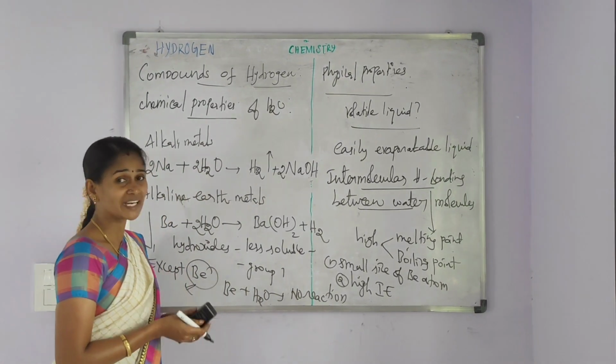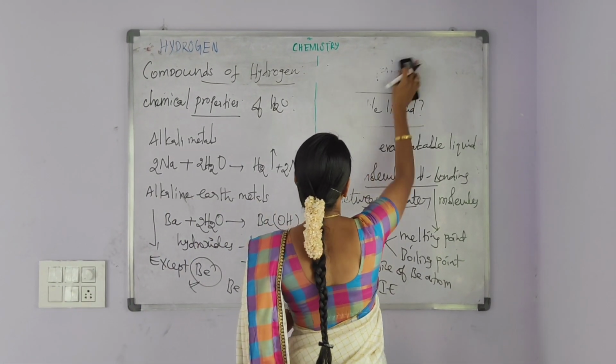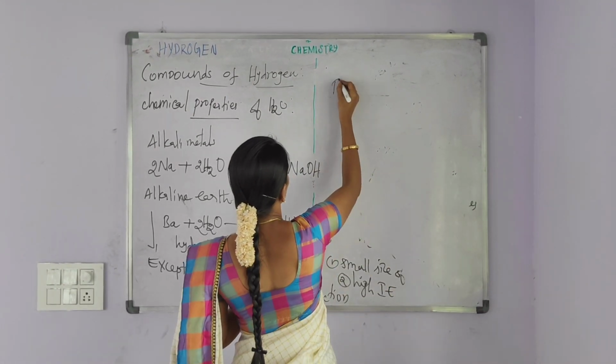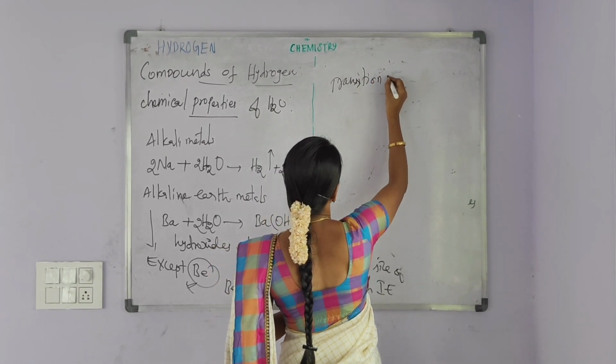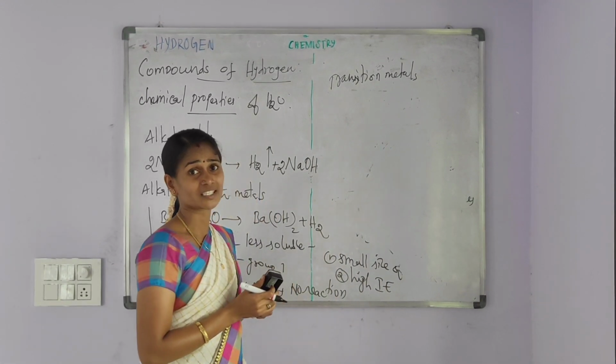That's why beryllium does not react with water. And then transition metals react with hot water or steam.